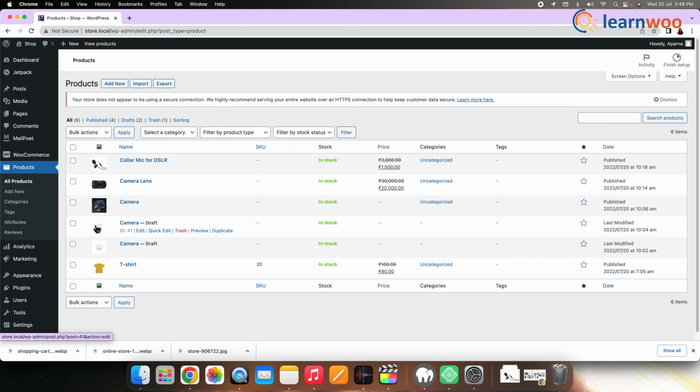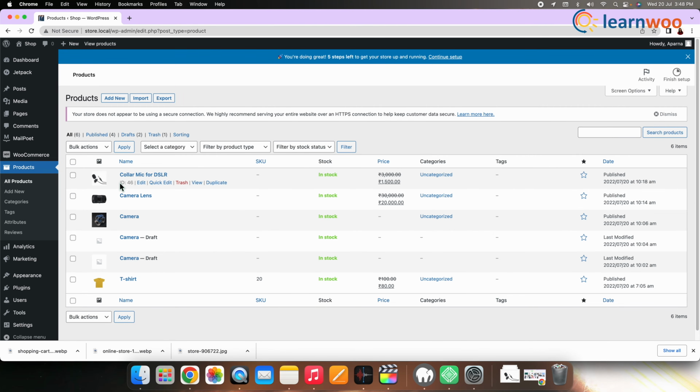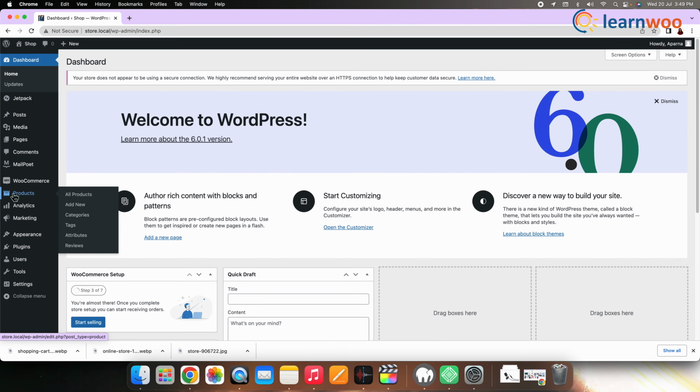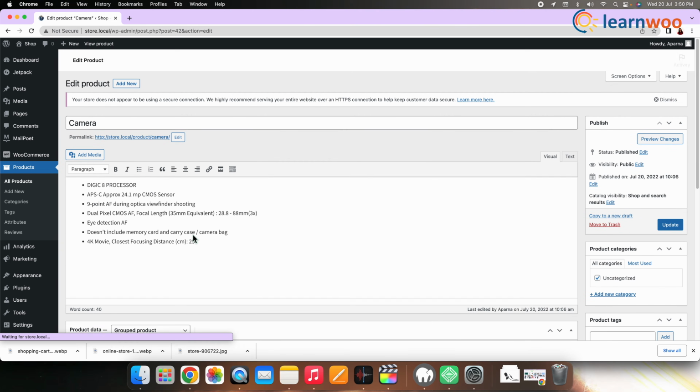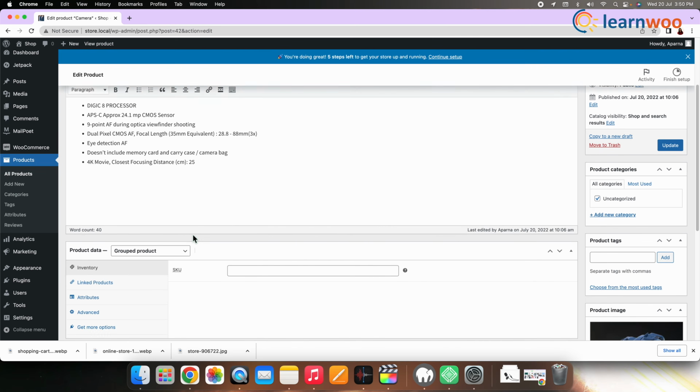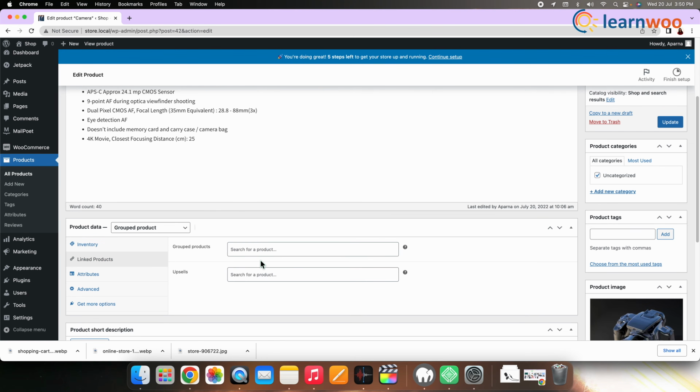Then assemble all these child products and the parent product. For which, head to Products. Now here find the grouped product that you created and click on Edit. Then scroll down and head to the linked product section.